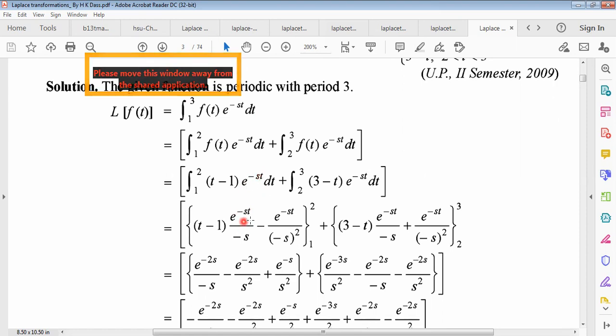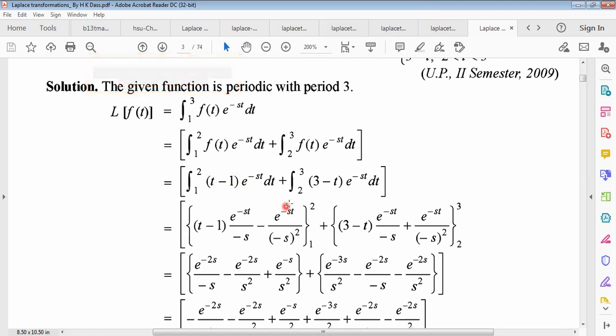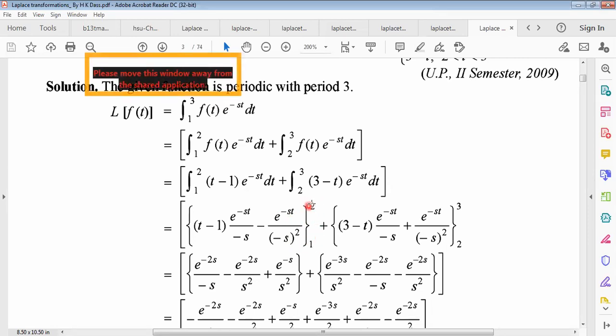Now just using definite integrals and the UB process, we can write u into the integration of e to the power minus st, which will be this, minus t minus 1 differentiation with respect to t, 1, and again the integration of this will be e to the power minus st over minus s whole square, because again dividing with the coefficient of t. And within the bracket we are putting upper limit 2 and lower limit 1 of this integration.